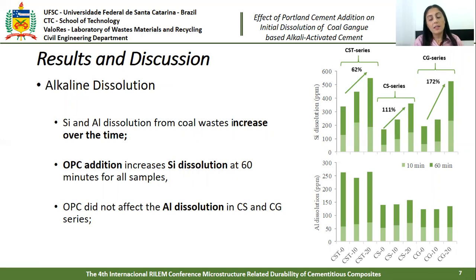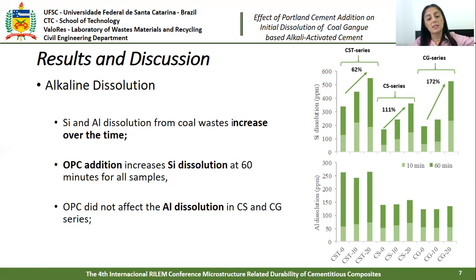The CS and CG series have a different degree of dissolution, maybe due to lower silicon and aluminum reactivity in alkaline medium. Transformation of kaolin during calcination leads to a metastable phase and can be related to higher leaching of silicon and aluminum from the CST series. Amorphous silicon and aluminum have lower bond energy and a higher degree of ion dissolution.